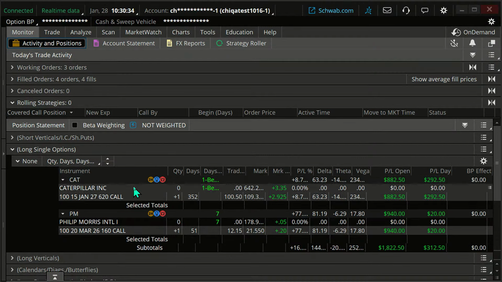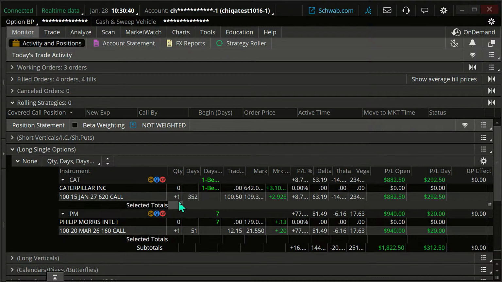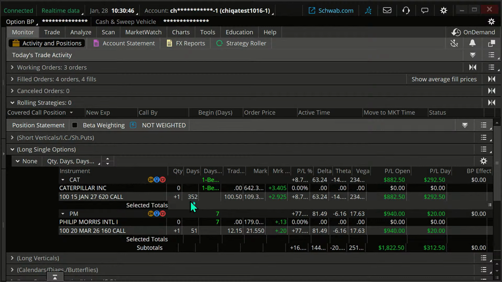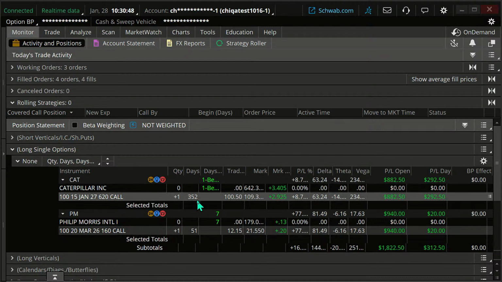This helps to offset some of those losses that we saw on those short vertical trades there. But this one's been doing well. I've got 352 days on this. This is a LEAPS. Okay, this is a long call, but it's a LEAPS. In other words, expiration is almost a year on this.